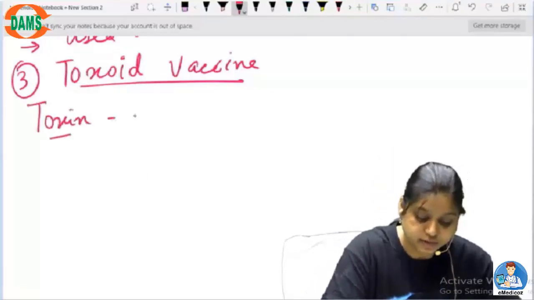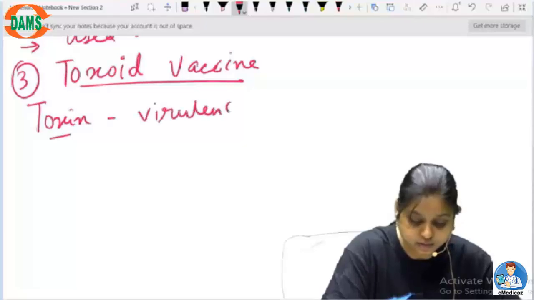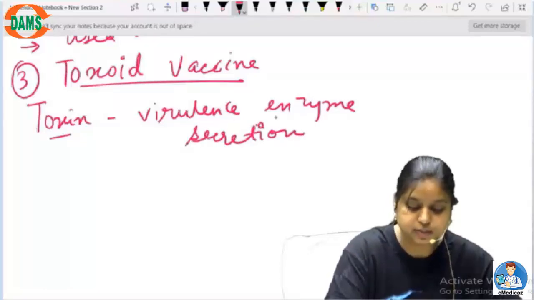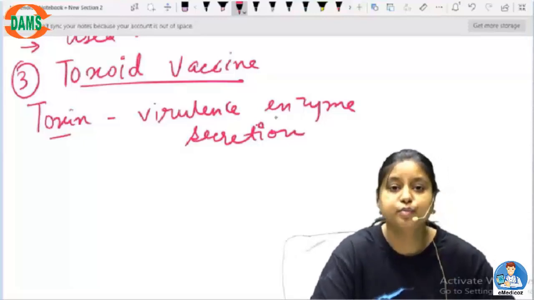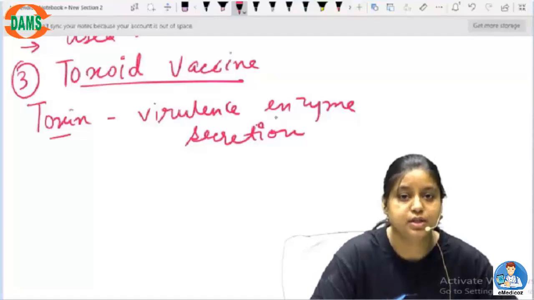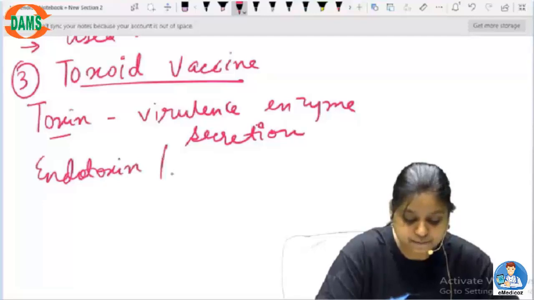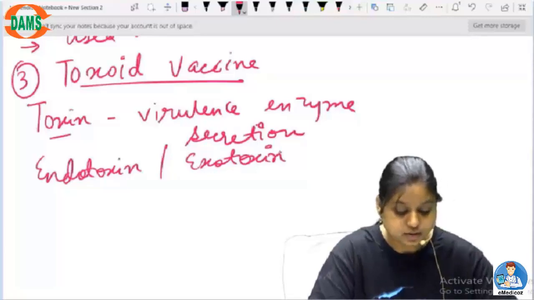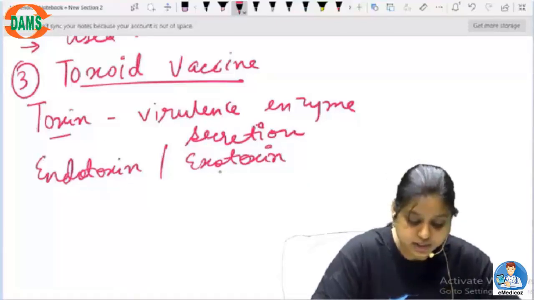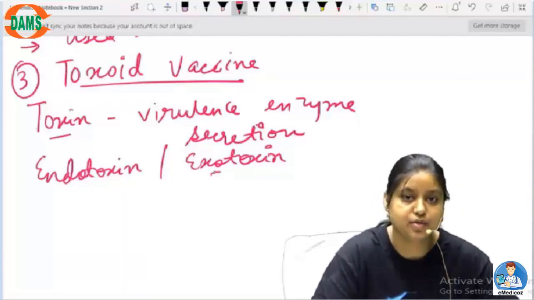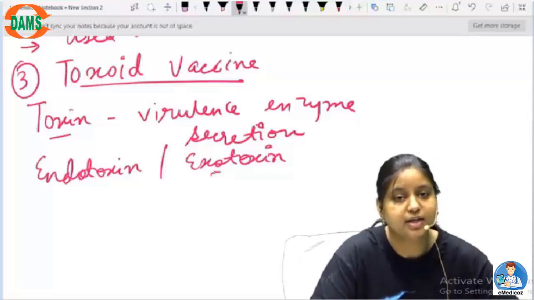Toxin is the virulence factor or enzyme or any secretion that the microorganism, virus or bacteria makes in order to produce a kind of disease, and that is toxin. It can be endotoxin, exotoxin, anything it can be, and it can cause a particular kind of disease in the body. Okay, so this is endotoxin and exotoxin, or any kind of toxin, a protein or enzyme that is deleterious for the host body, that is called toxin.